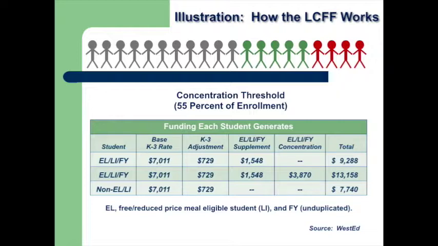Districts with a high concentration exceeding 55% of these 3 target groups, unduplicated, receive not only the basic and the supplemental, but also concentration grant monies for any amount of students past the 55%, totaling $13,158. Chula Vista Elementary School District has over 59% of students who are unduplicated that fit into one or all of these categories. Therefore, we're eligible to receive not only the base amount, but also concentration money and supplement money for our students.